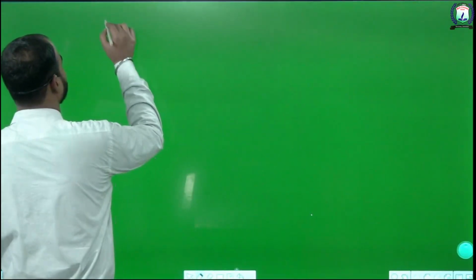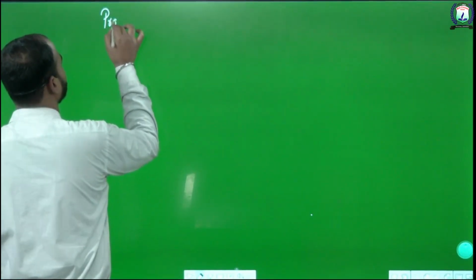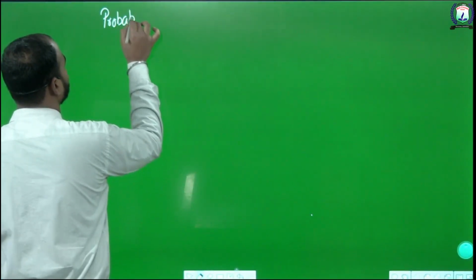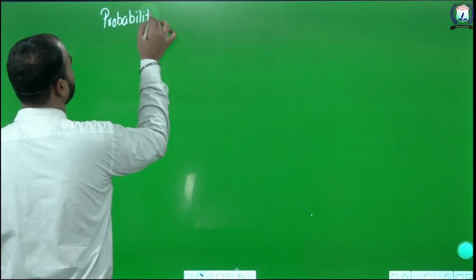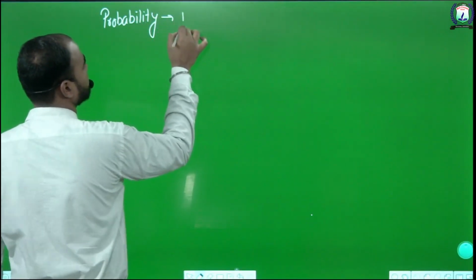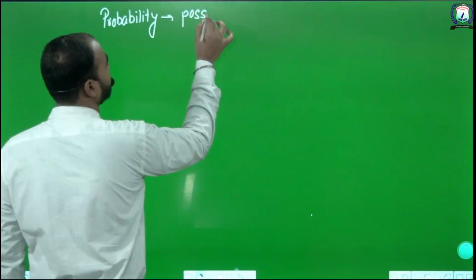My name is Pankaj and I'm here to discuss a very important topic of class 10th mathematics, that is probability. So what is probability? Probability is the occurrence of choosing an event. Probability means possibilities of selection.